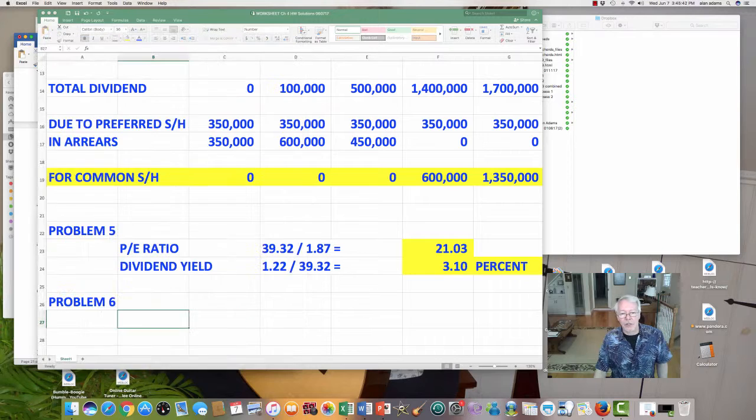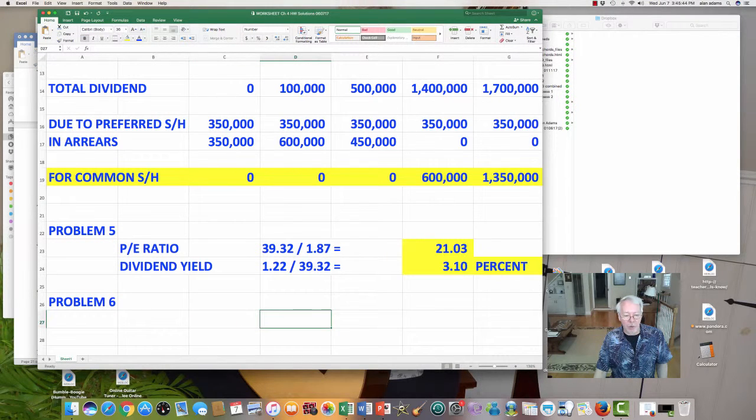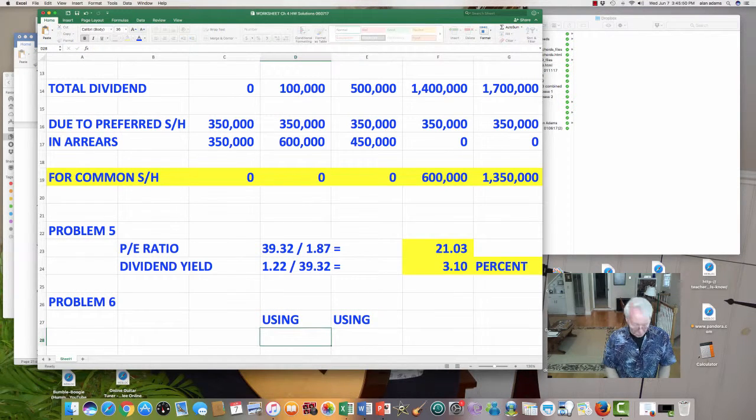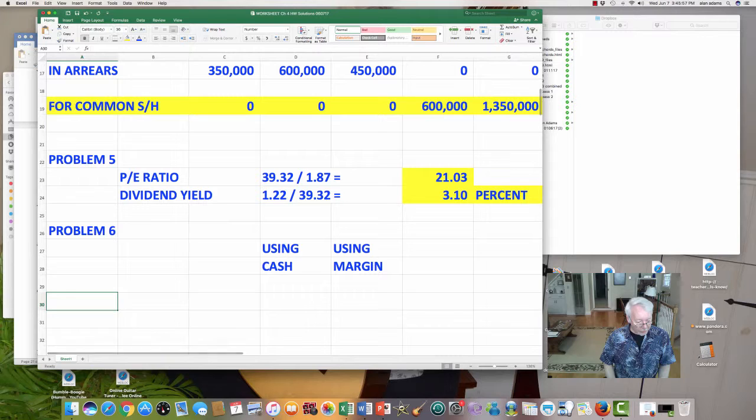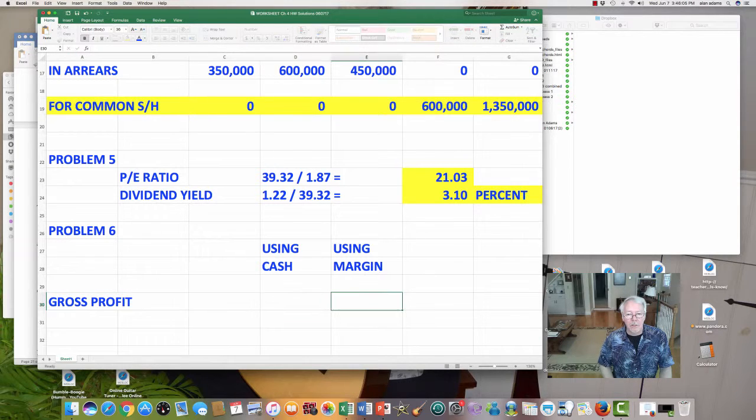Okay, so let's lay it out just like we did in the text. So out here I'm going to put using cash and using margin. We start an example like this by listing our gross profit. Using margin, that means that if you sell $90,000 worth of stock that you bought for $80,000, your gross profit is going to be $10,000.